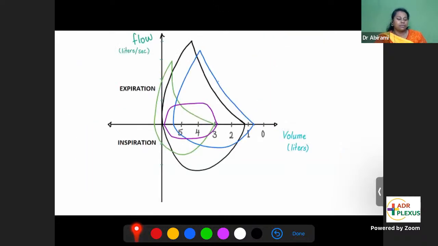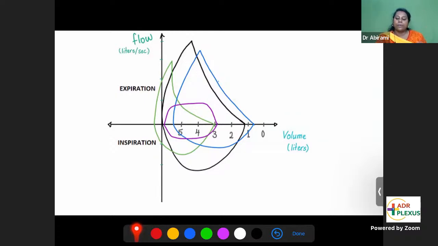So the other curve which can help you in differentiating restrictive and obstructive disease is called the flow volume loop of the lungs. You'll ask the patient to do a forced breathing into the machine, a deep inspiration followed by deep expiration.